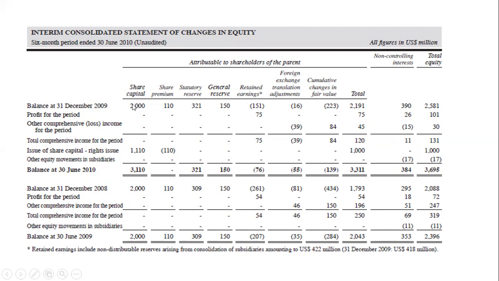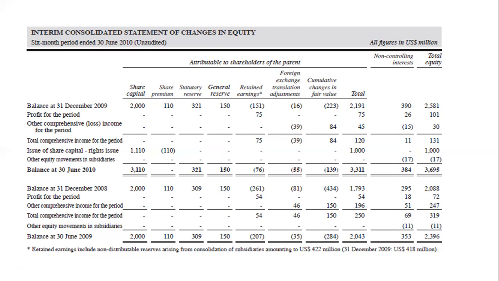That takes our balance from 2,000 at the beginning, 31st December 2009, to 30th June 2010, to 3,110. All right, so you can see the opening balances, then you can see the closing balances. Okay, so this is a very good example of a statement of changes in equity.